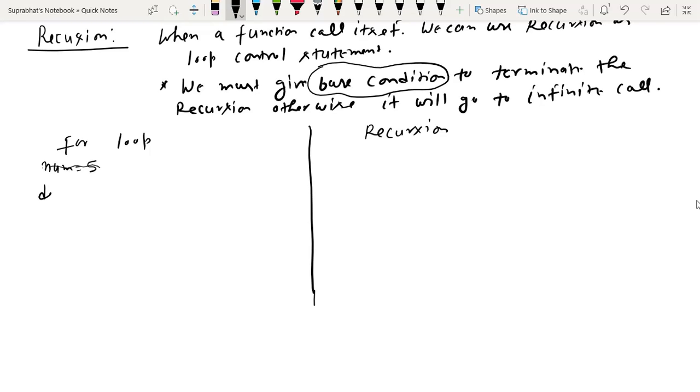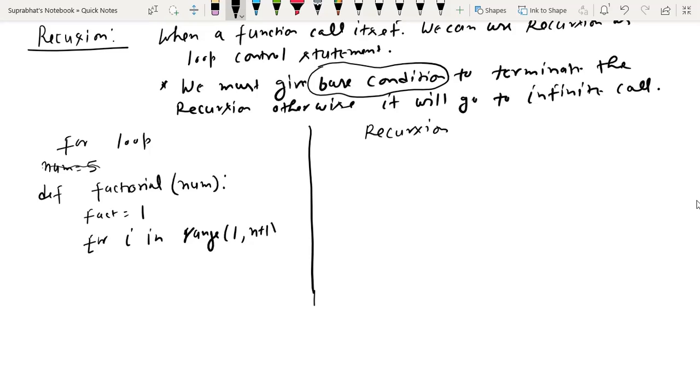Suppose I have created the function def, called factorial, and in this factorial I have passed one number n, and inside this factorial I have taken one variable, fact equals 1, and here I have taken for i in range, I have used range 1 comma n plus 1.